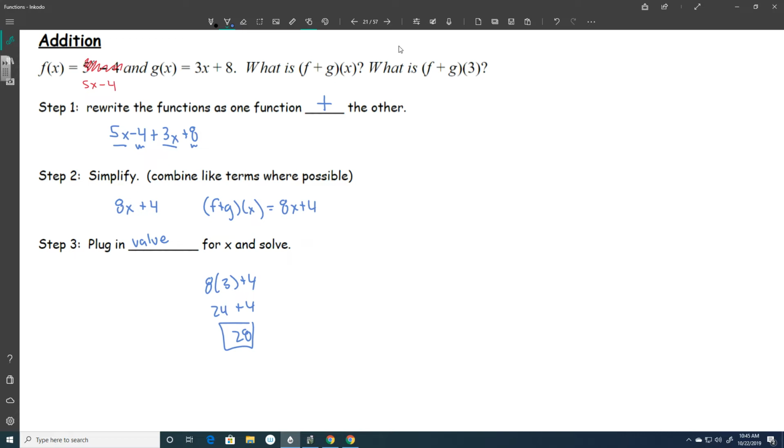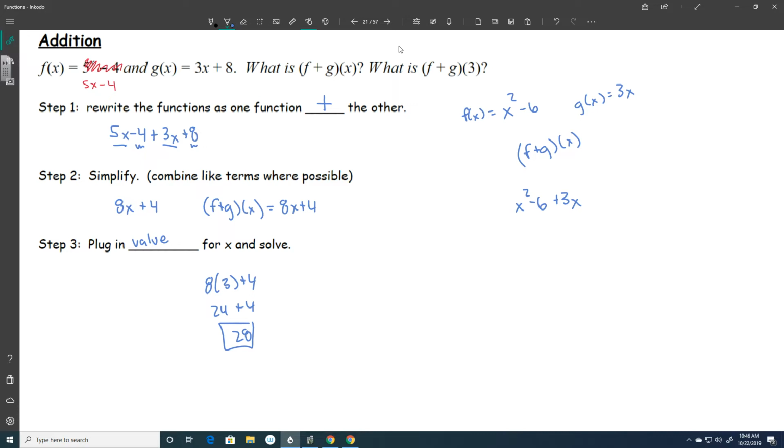Okay. So let's do one more just really quick. Let's say that f of x equals x squared minus 6. And let's say g of x is equal to 3x. And I want to find f plus g of x. I just want to find these functions added together. So I add them together. F is x squared minus 6. And g is 3x. I add those together, and then I simplify.